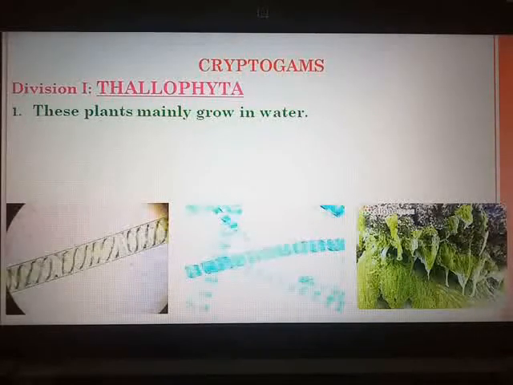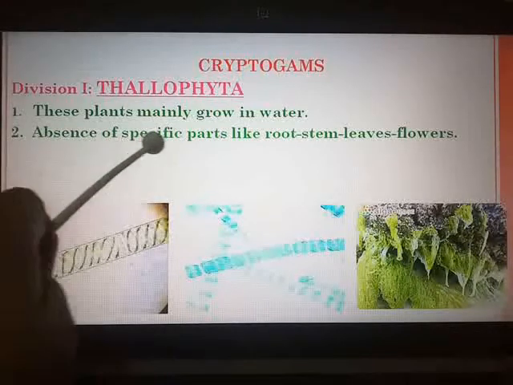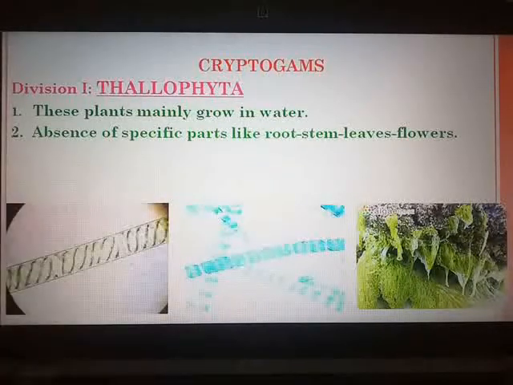This group of plants do not have specific parts like root, stem, leaves, flowers, but they are autotrophic. Autotrophic means they can prepare their own food due to the presence of chlorophyll. They are called algae. So the next characteristic is the absence of specific parts like roots, stem, leaves and flowers.